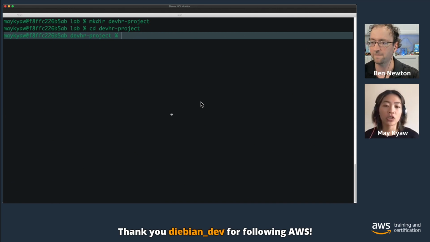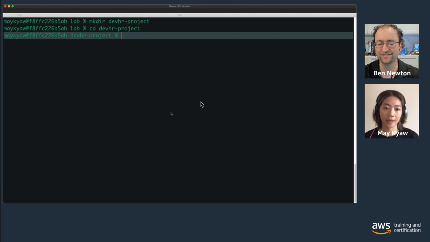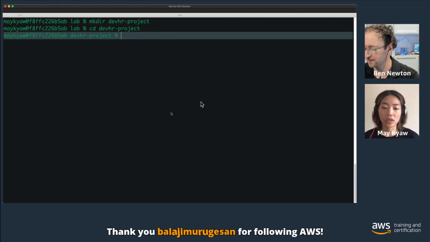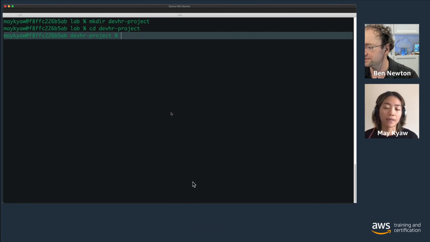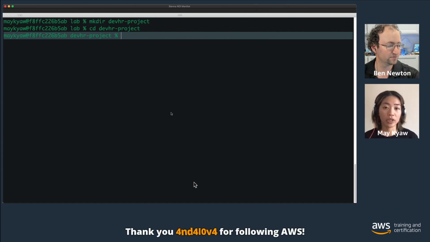The first thing we want to do when we start the project is initialize it. We want to use the CDK command called cdk init. What it does is basically create boilerplate code, some packages that you're going to use, and all the necessary resources that you will be using to build the application.